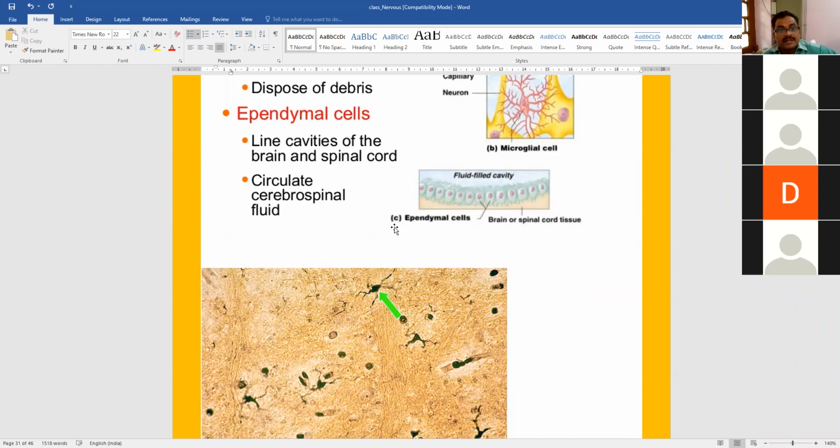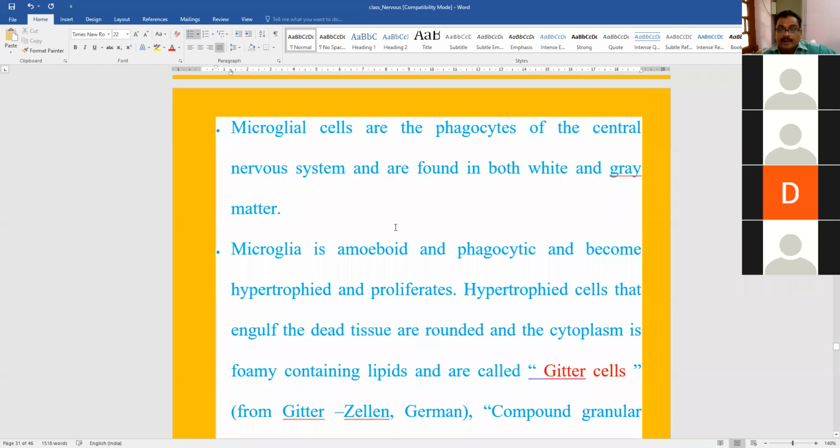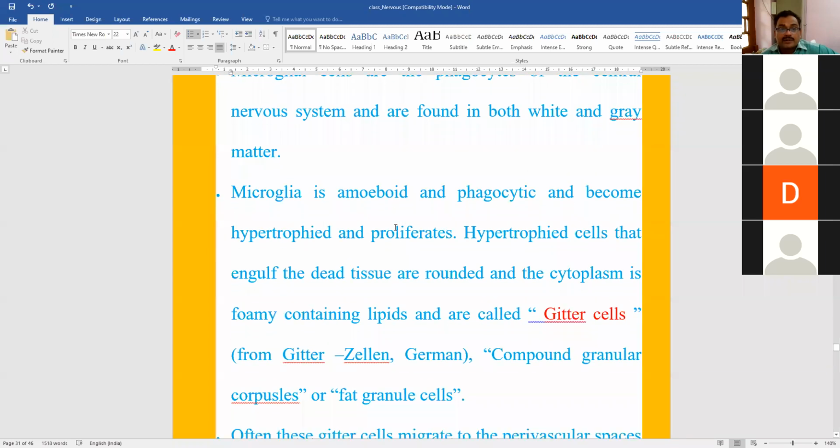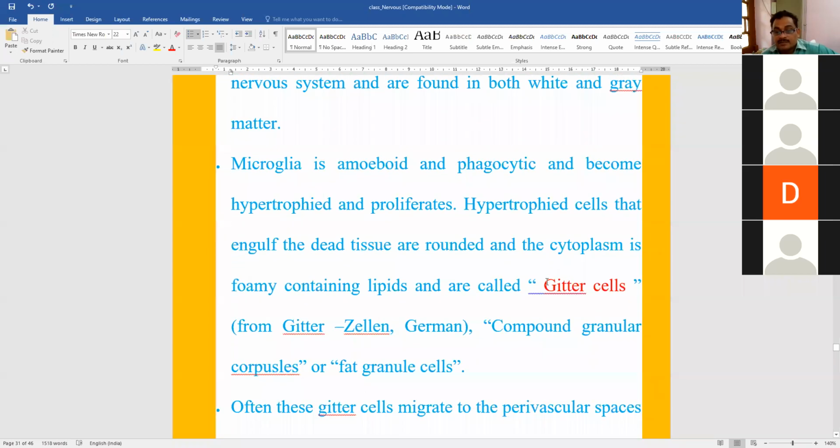We do not study detail about the ependymal cells in veterinary medicine. One important point is that in objective you may be asked Gitter cells. What is this Gitter cells? So Gitter cells are nothing but these are the microglia which has become hypertrophied and hyperplasia. There is proliferation of the microglia and hypertrophy of the microglia around the degenerating neurons. This is called as Gitter cells.